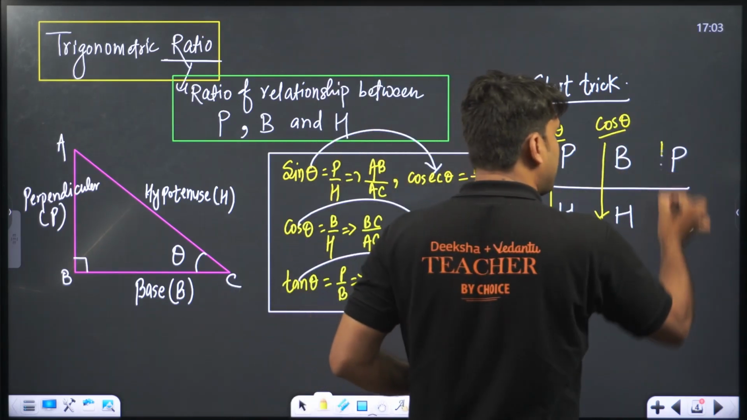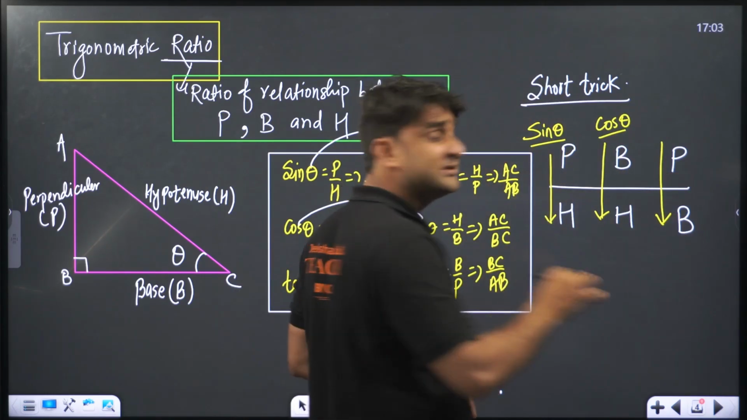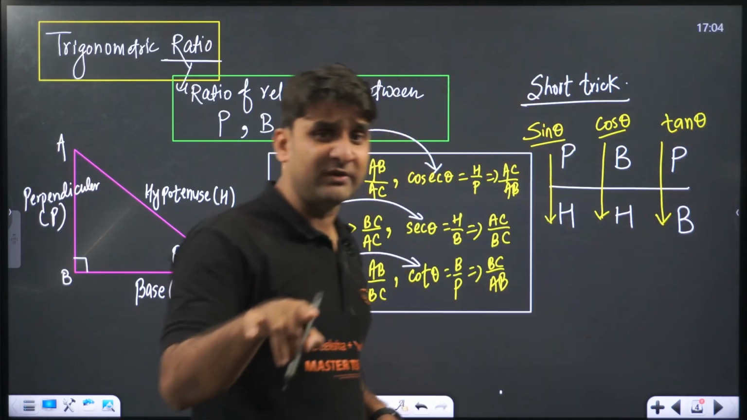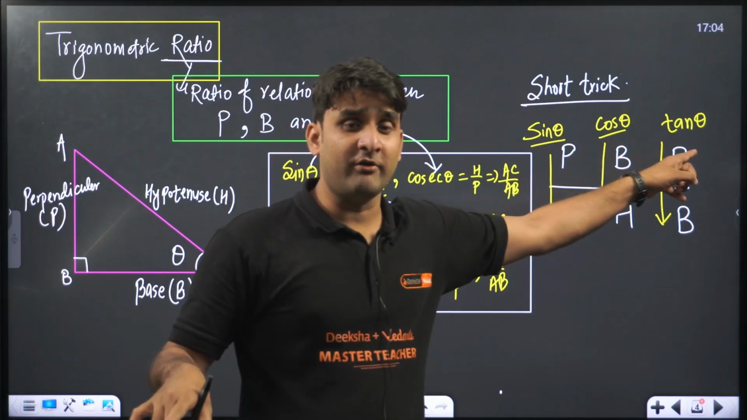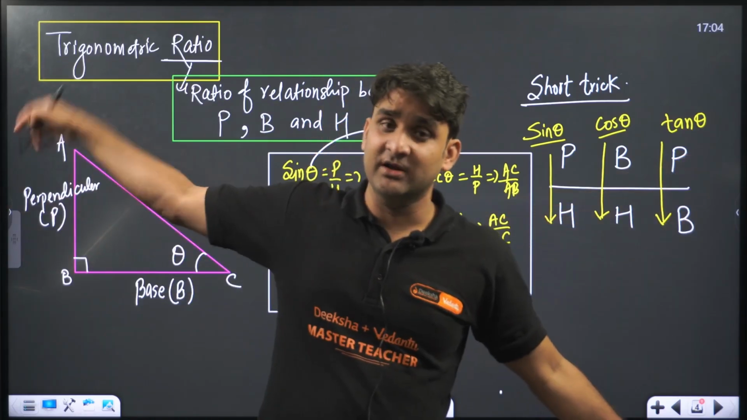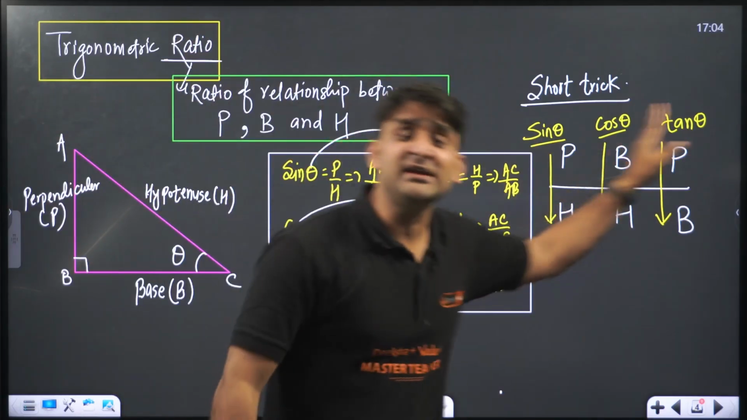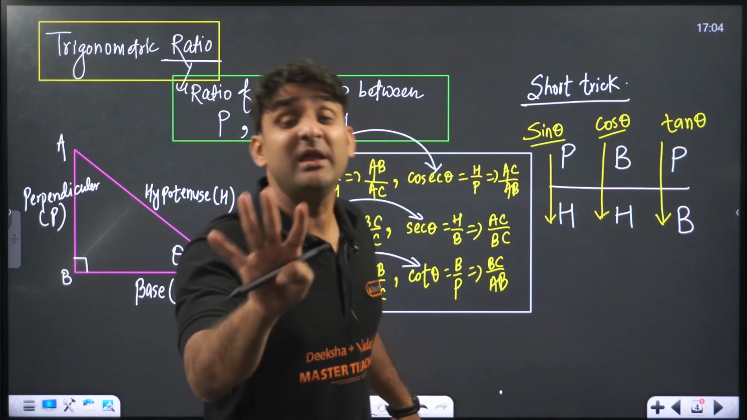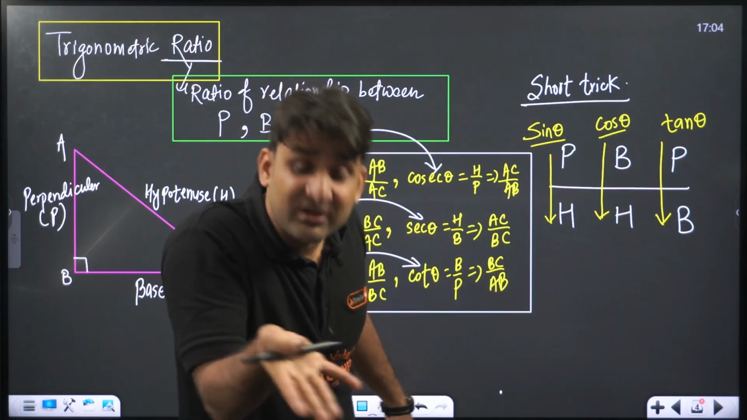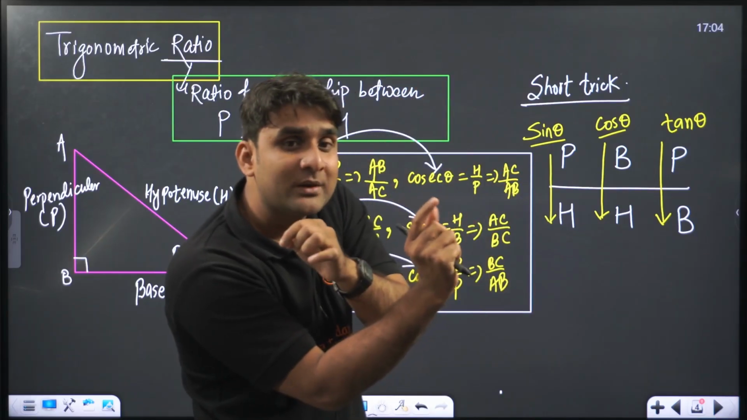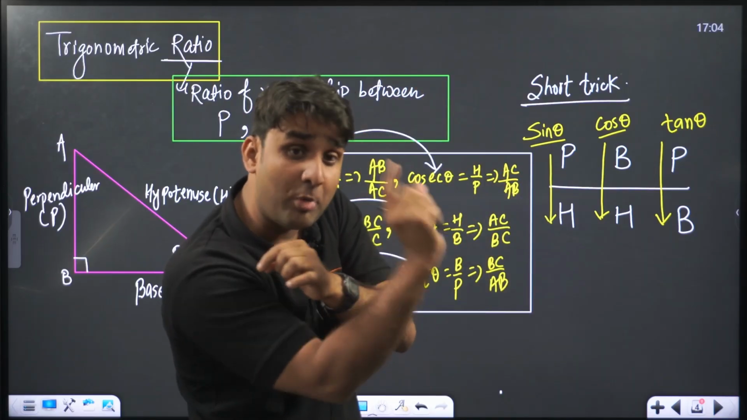Now P by B, perpendicular by base, is for tan theta. Could you please observe, guys? Did you observe one thing? I am using the same order of trigonometric functions that I have written in the previous slide: sine, cos, tan, cosec, sec, cot. Now, if you have written these three trigonometric functions, the remaining last three trigonometric functions are the reciprocal. It means reverse. So the arrow will change. The direction of arrow will become now in upward direction.